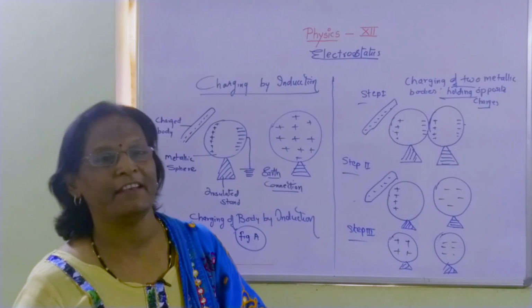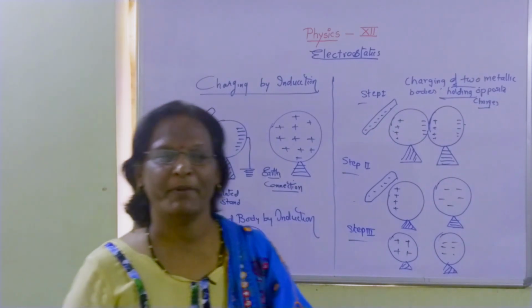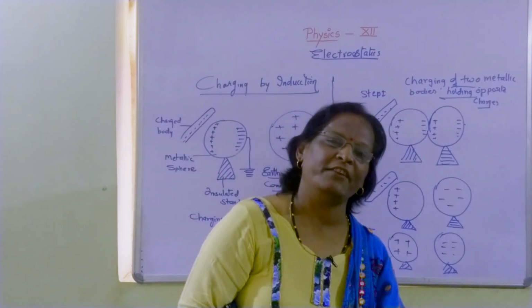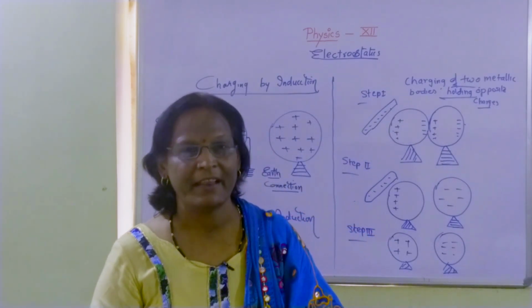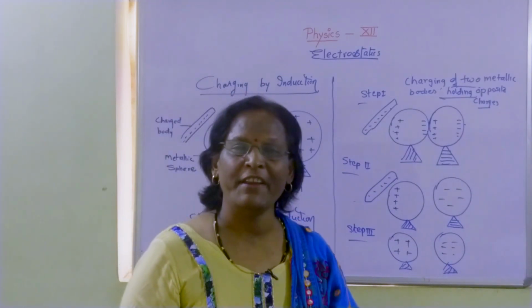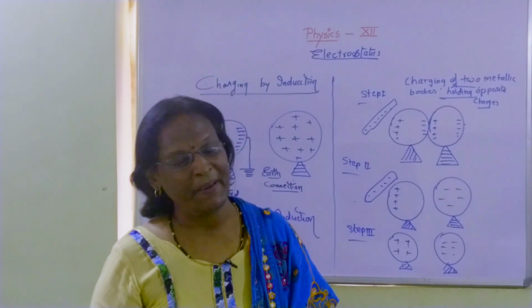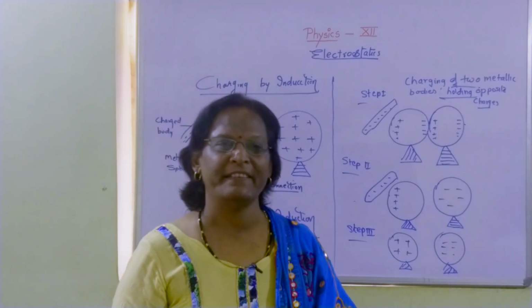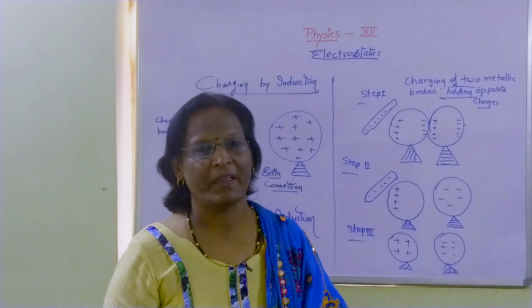That doesn't mean that it does not possess charge. It possesses charge, but the number of positive charges and the number of negative charges are exactly equal. Because of that, when they neutralize each other, and you know the additive nature of charge, the algebraic sum of positive and negative charges will be 0.